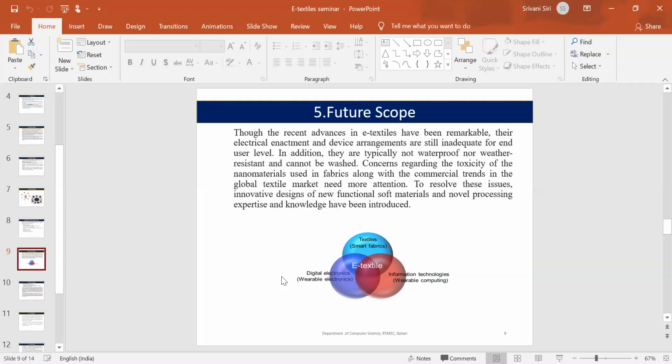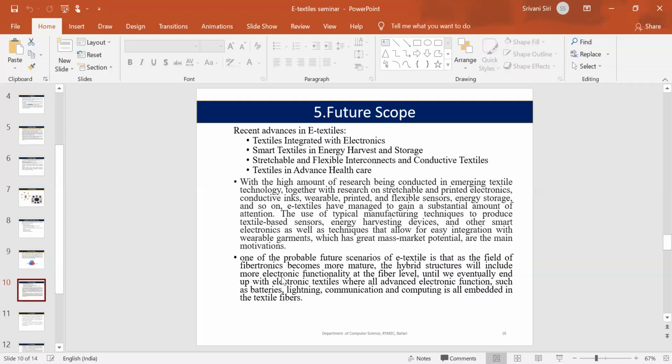To overcome these issues, they are bringing innovative designs so that the toxicity is reduced and they can be washed. Next, smart textiles in energy harvesting and storage: e-textiles can store energy, and they can use this energy for other electronic devices.